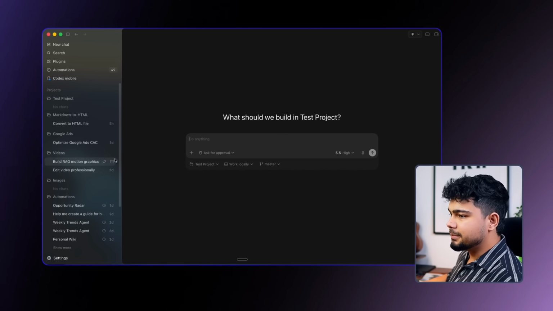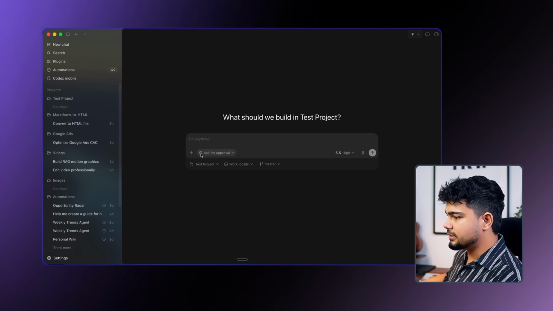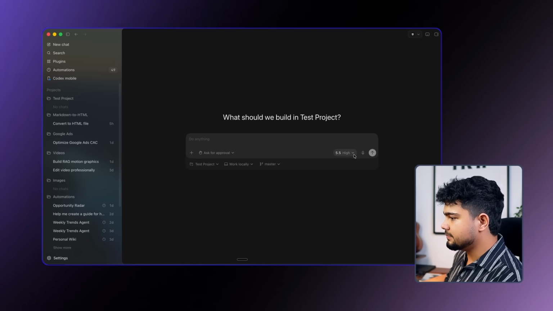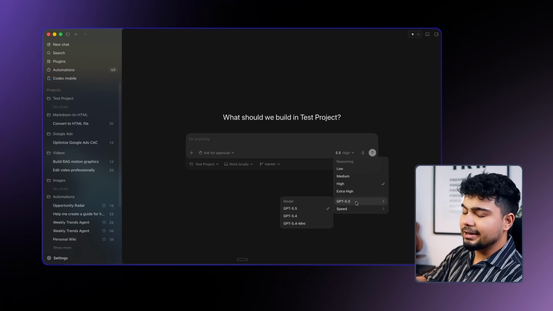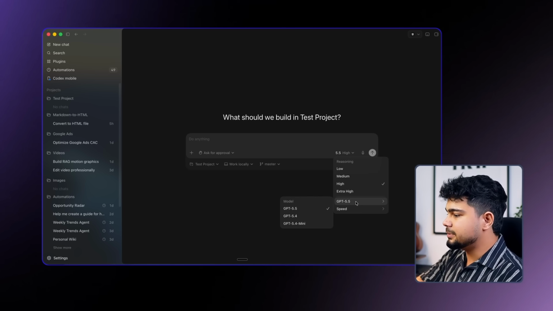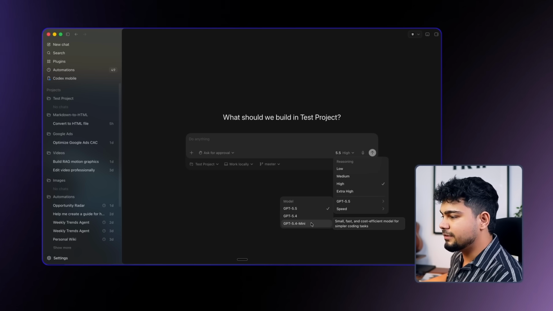I've already created multiple projects, as you can see on the side. And here you will see all the other things. For example, as you can see, here first of all you will see which model we are using. So you can use multiple models. Currently the best model is ChatGPT 5.5. You can use ChatGPT 5.5, 5.4 or 5.4 mini.